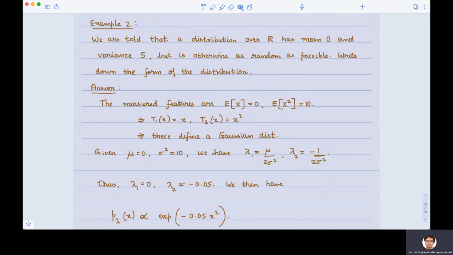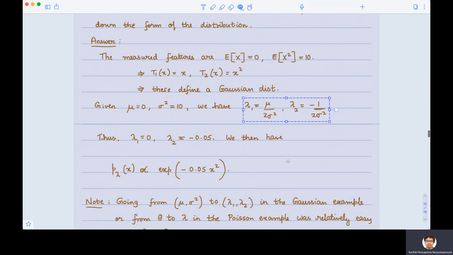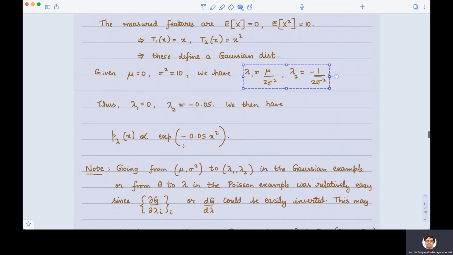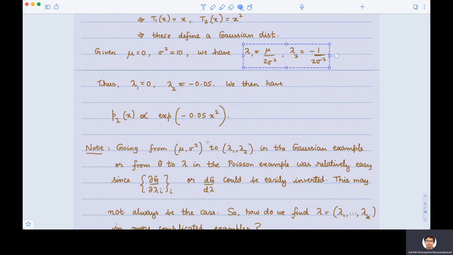However, just notice that we have mu equal to 0 and sigma square equal to 10. These are not lambda 1 and lambda 2. Lambda 1 and lambda 2 are given by these expressions which I showed earlier. So we have to plug in mu equal to 0 and sigma square equal to 10 to get lambda 1 and lambda 2. Once we get lambda 1 and lambda 2, we know what is the form for p lambda or p star lambda, which is the optimum, or which is the maximum entropy distribution. Okay, so this is the Gaussian with mean 0 and variance 10. Okay, so far so nice.